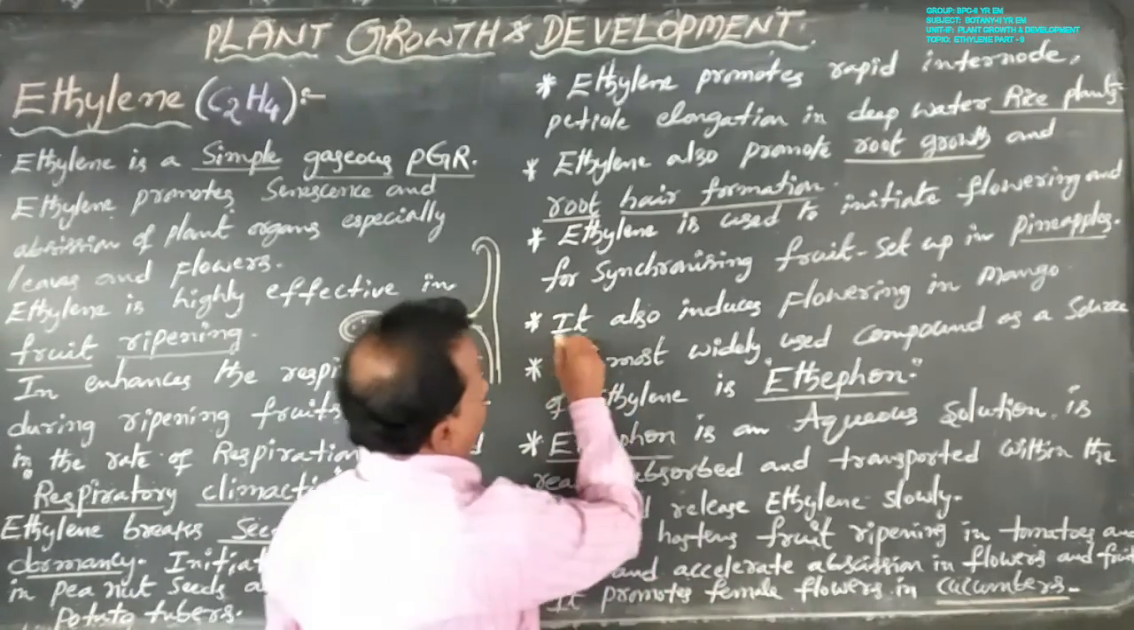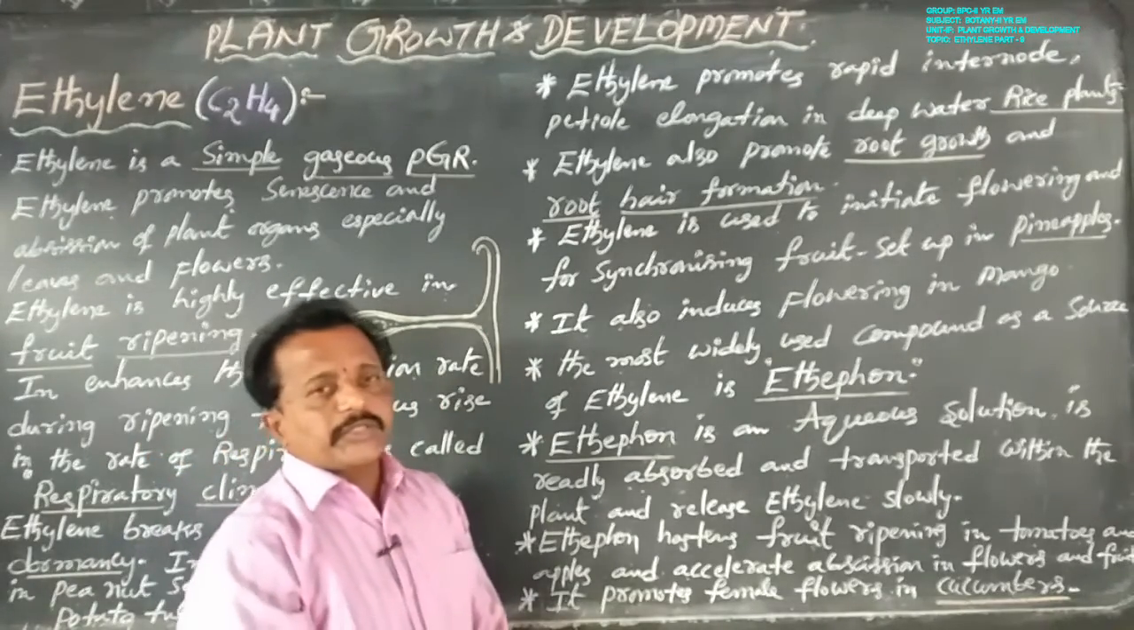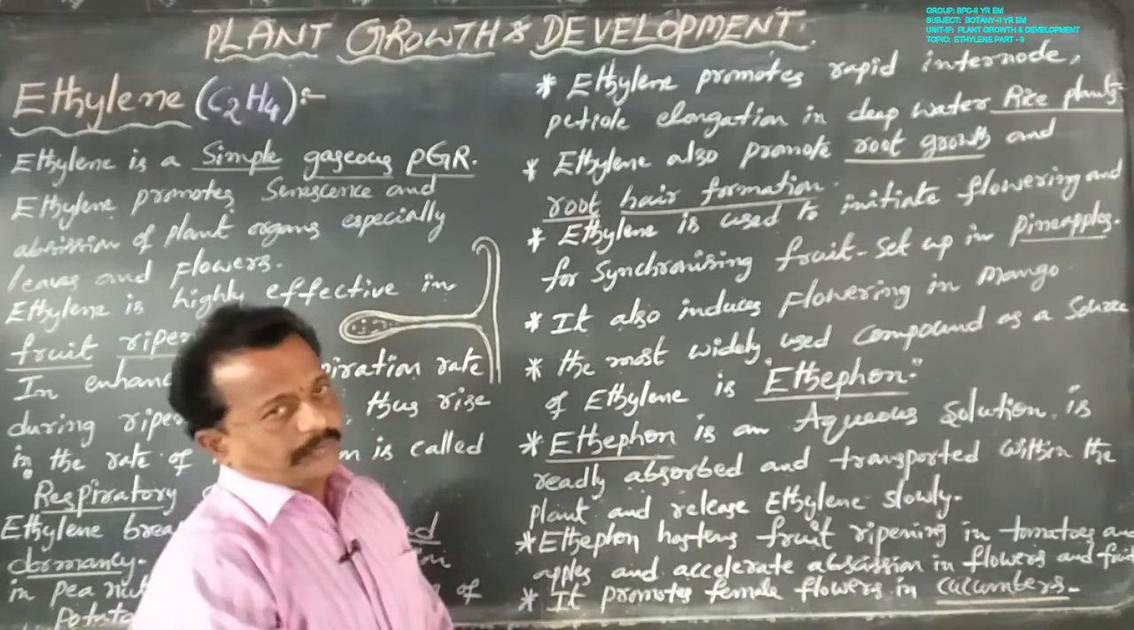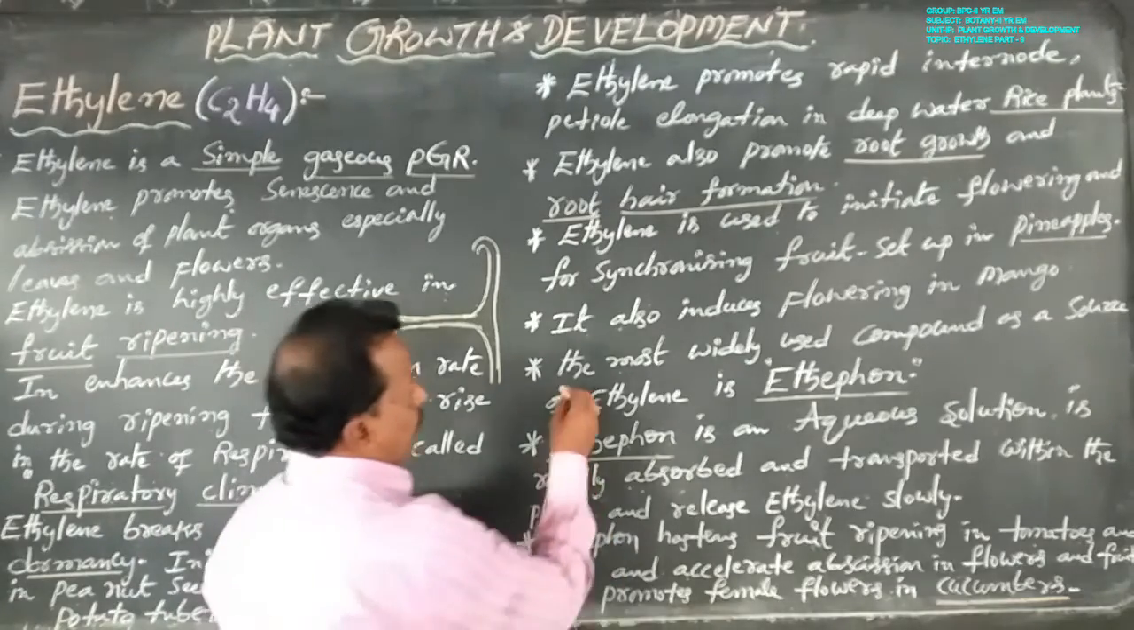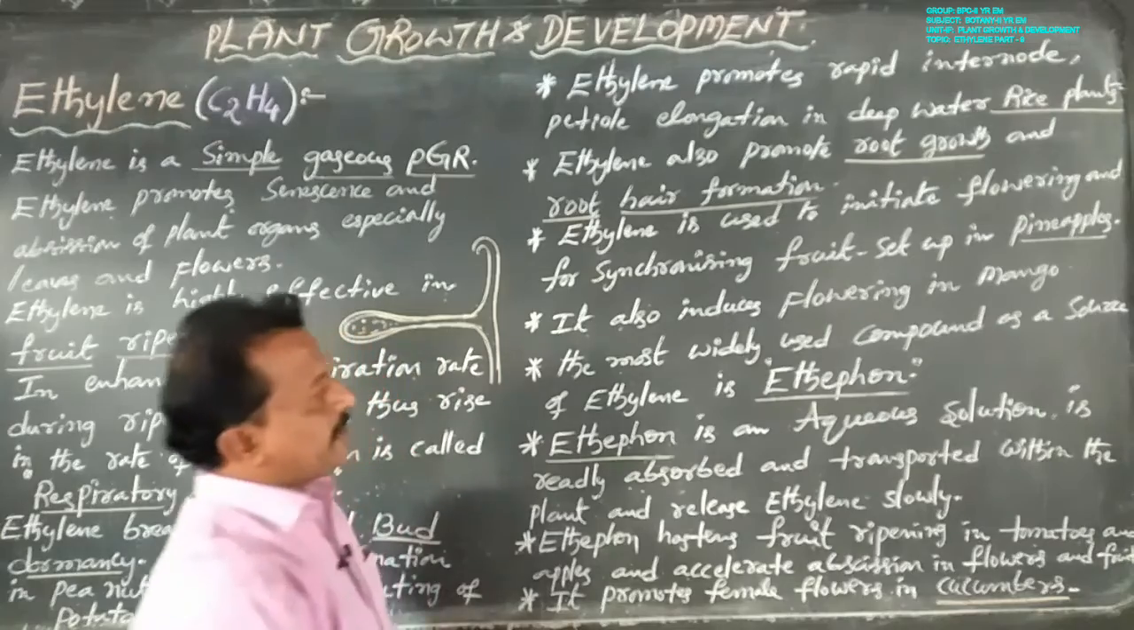Next, it also induces flowering in mango. So ethylene also induces flowering in mango. Next, the most widely used compound as a source of ethylene is ethephon.